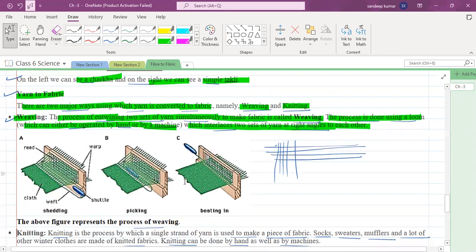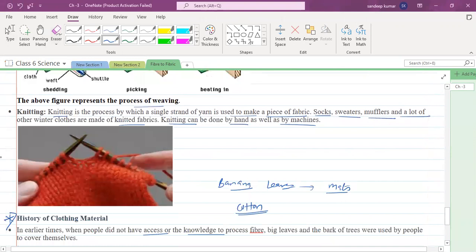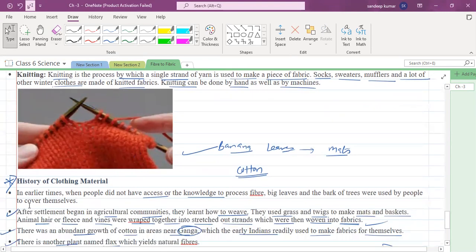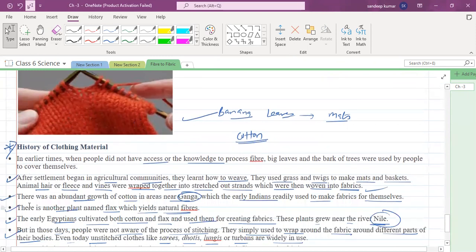Next, knitting. Knitting is the process by which a single strand of yarn is used to make a piece of fabric. Examples: socks, sweaters, mufflers, and a lot of other winter clothes are made by knitting fabrics. Knitting can be done by hand as well as machines. You can see one example of knitting which is done by hand. It's very common, the people doing it here, especially the ladies.